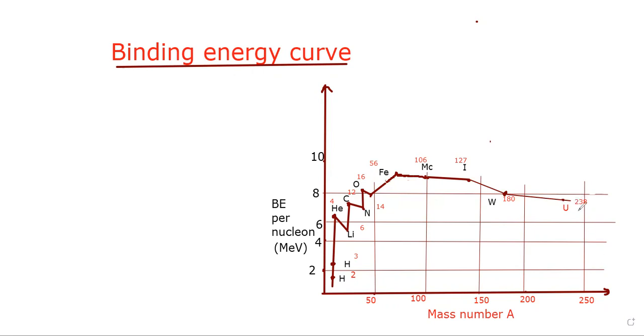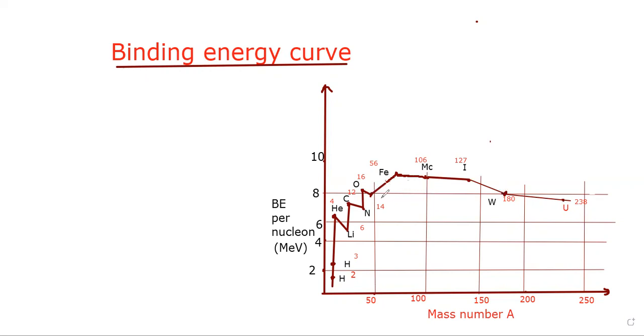Uranium, whose atomic mass is 238, has binding energy less than 8 MeV. That is why it undergoes fission reaction. Due to fission, it will break up into two smaller nuclei whose binding energy will lie in the range here to here, meaning more than 8 MeV.